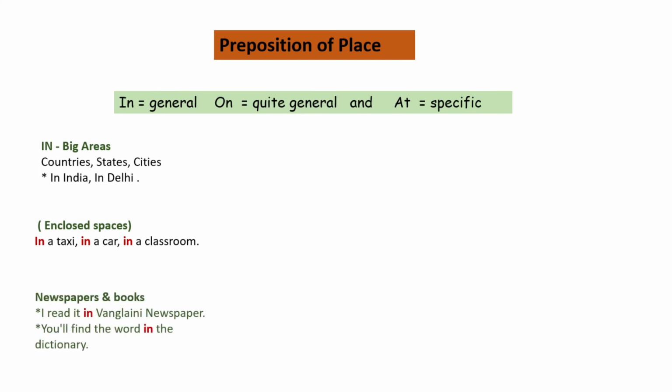We use in for newspapers and books. If you still remember what we said in the earlier class, in is used for papers and books. For example, I read it in the newspaper, or you'll find the word in the dictionary. Very easy. Now on. On is used for places which have streets, roads, and venues without the numbers. Without the specific address, we use on.